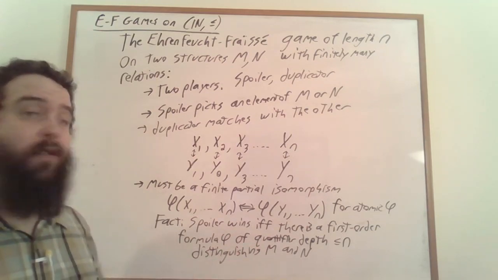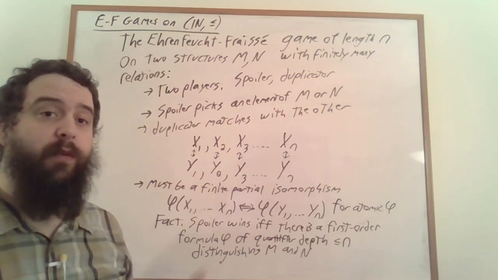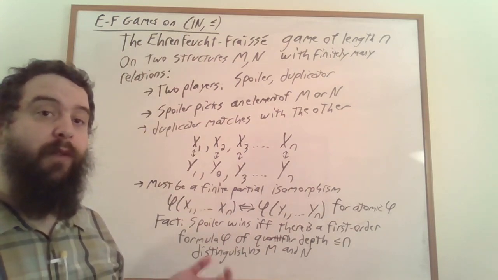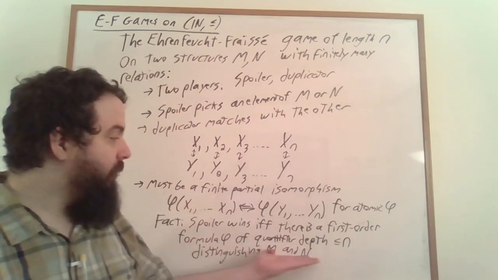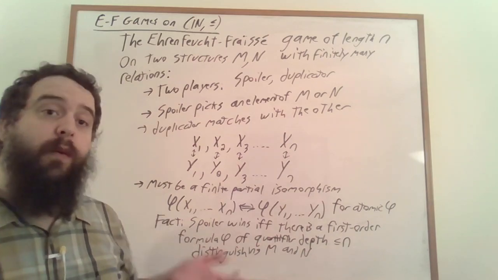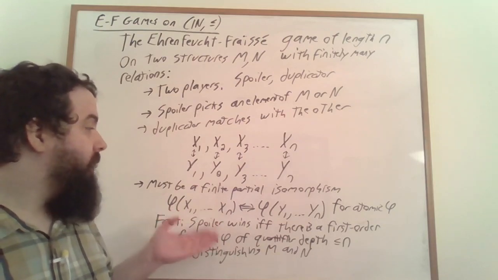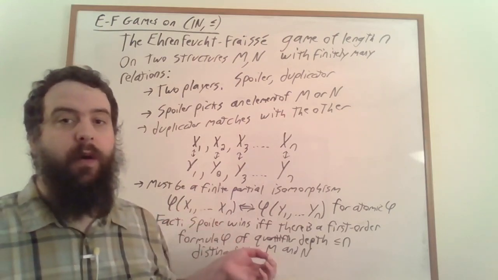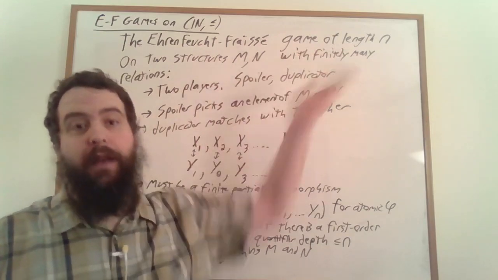Remember that we're interested in structures that are logically equivalent to the natural numbers with less than or equal to, and so we would like to find structures where there is no distinguishing formula for any quantifier depth n. And so what we're looking for is a situation where spoiler never has a winning strategy on the Ehrenfeucht-Fraïssé game of length n for any n.